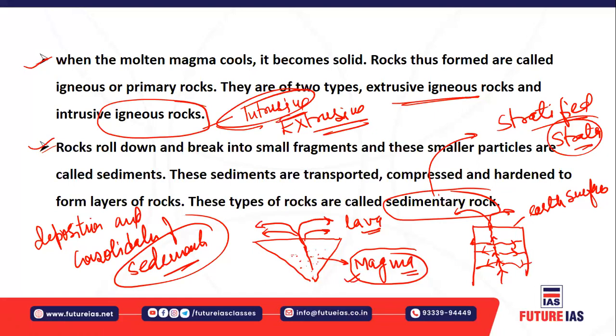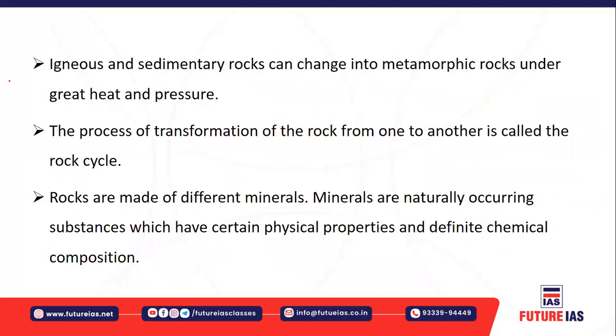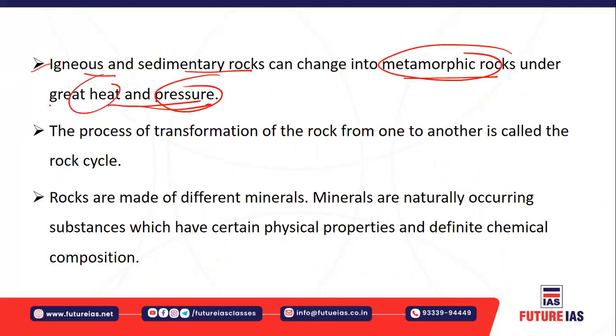All right, fine. Then, as I told you, igneous rocks and sedimentary rocks can change into metamorphic rocks under great heat and pressure. So first of all, let's understand what metamorphic rocks are. Metamorphic means the changed form. This rock will have an entirely different form in terms of chemical composition, physical appearance, and other physical and chemical properties.